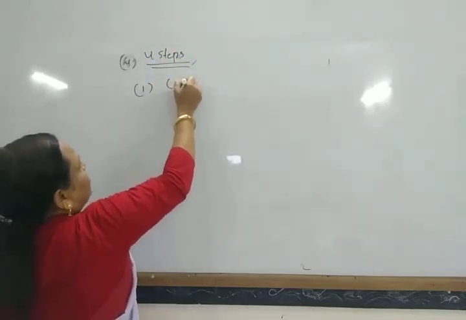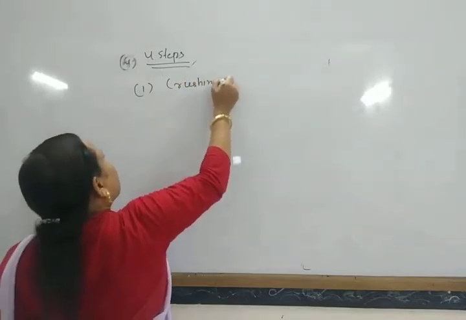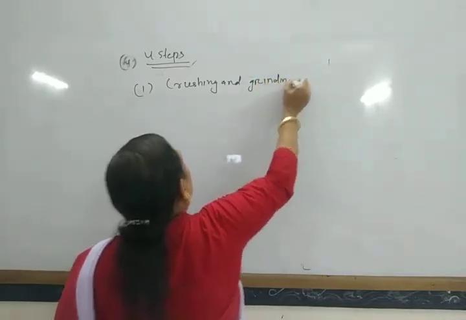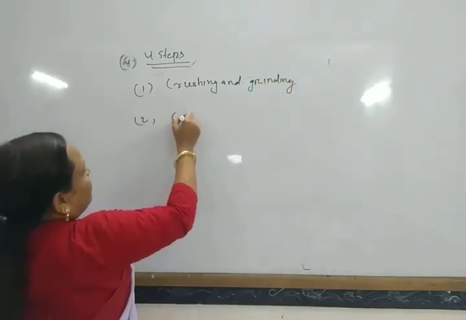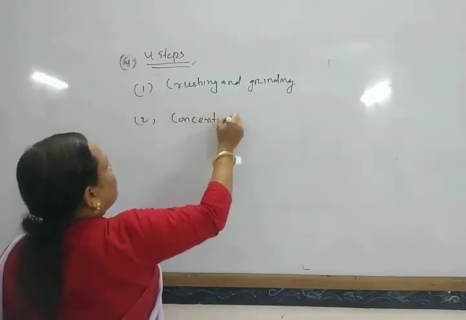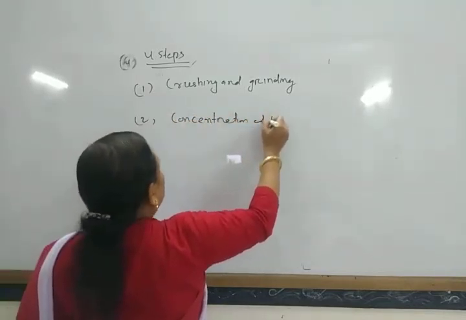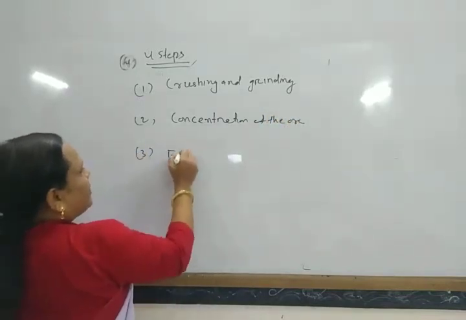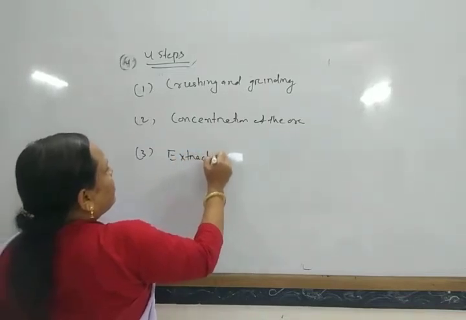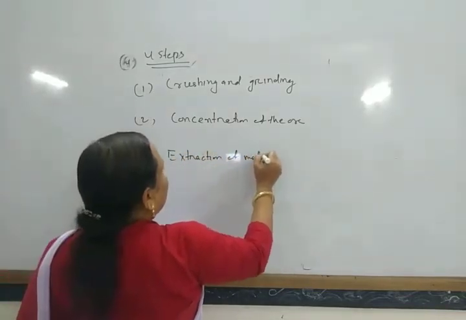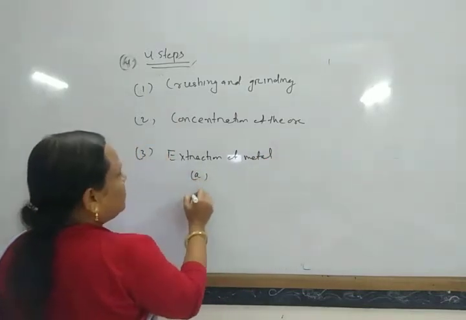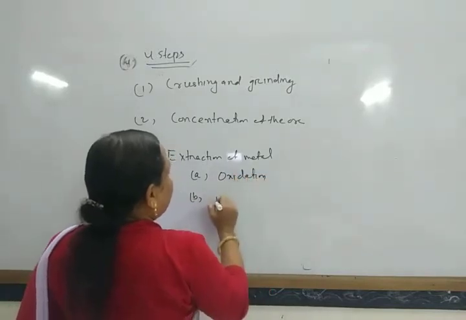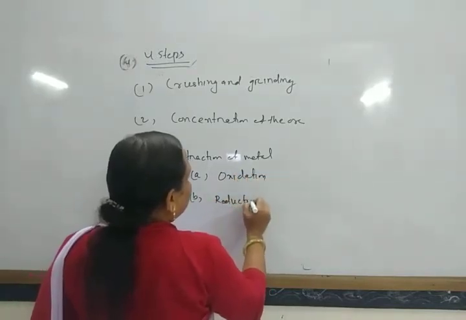First one, crushing and grinding. Next step, concentration of the ore. Third step, extraction of metal, and this also consists of 2 steps: one is oxidation and another is reduction.